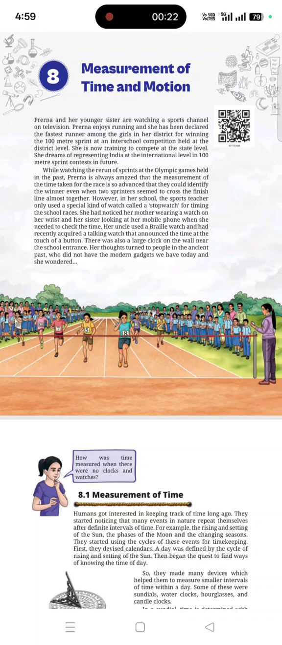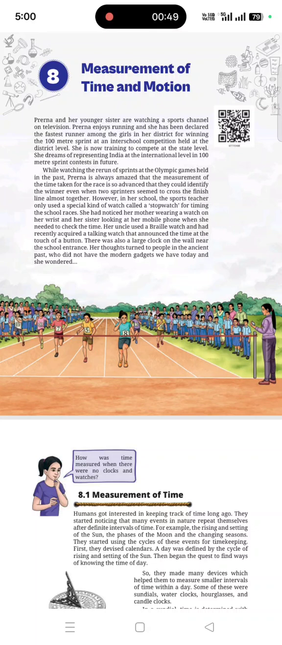So she is now training to compete at the state level. She dreams of representing India at the international level in 100-meter sprint contests in future. So she has a dream, right? While watching the rerun of sprints at the Olympic Games held in the past, Prerna is always amazed that the measurement of time taken for the race is so advanced that they could identify the winner even when two sprinters seemed to cross the finish line almost together.